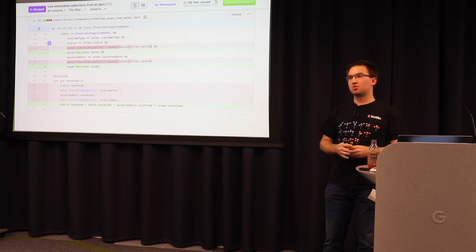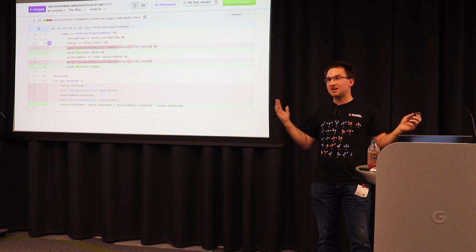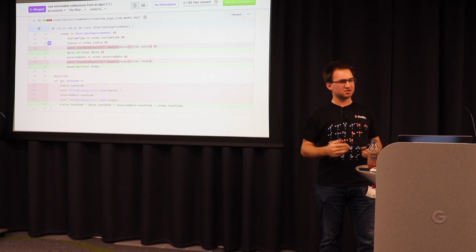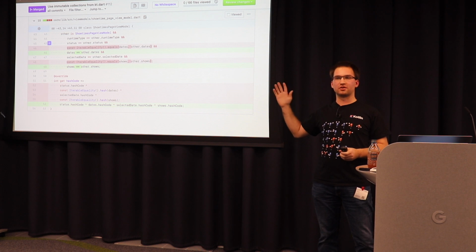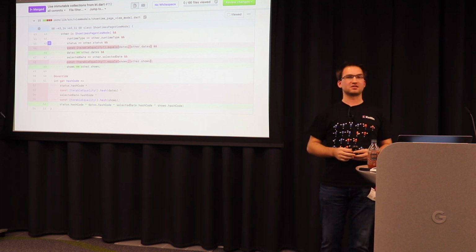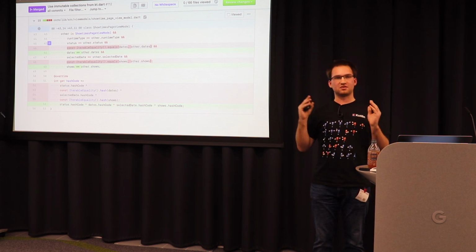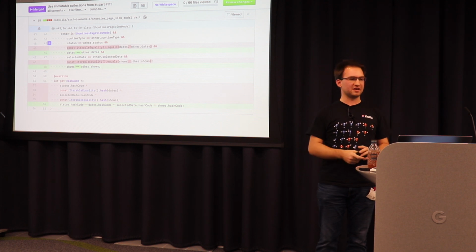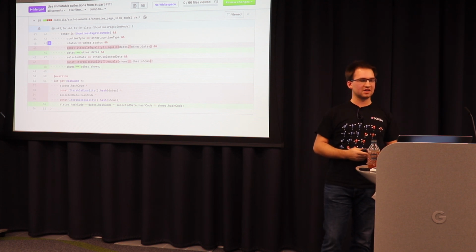But every time you write your own, I call it data class, some object, some value object where you want to use the equals operator, you have to write it on your own. And every time you have to write iterable equality equals, and you have to know if it's a map or a set or a deep nested thing. You really have to know a lot.